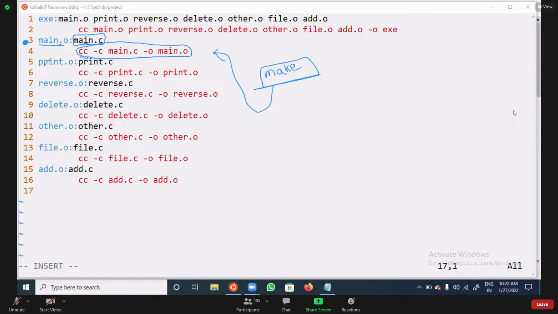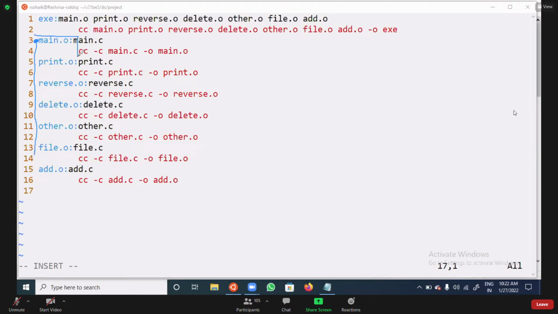Then after that, next it will take print.o and compile it. Next reverse, next delete, other, delete, add. Now, if you observe all the .o files, it starts from line number 3 onwards and generates the object files.